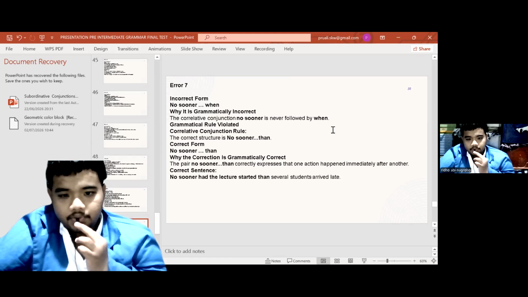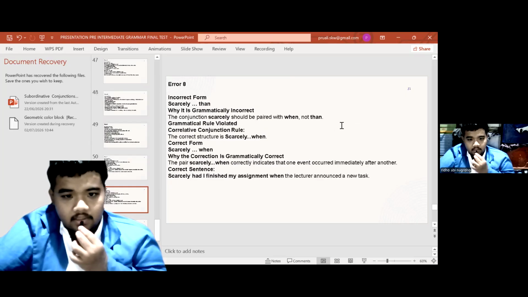Correct form: "no sooner than". Why is the correction grammatically correct? The pair "no sooner than" correctly expresses that one action happens immediately after another. Correct sentence: No sooner had the lecture started than several students arrived late.